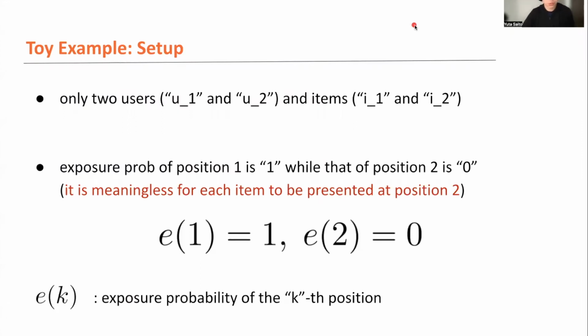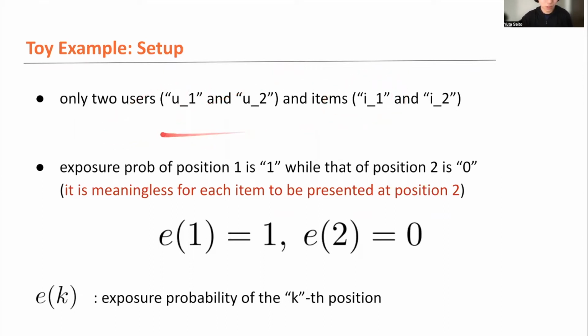So from now, I'm going to use a toy synthetic simple example to see how the exposure-based framework actually works, and also possibly to find some remaining issues or remaining unfairness in the existing exposure-based framework. So here's a toy example of the basic setup. It is actually very simple. There are only 2 users and 2 items.